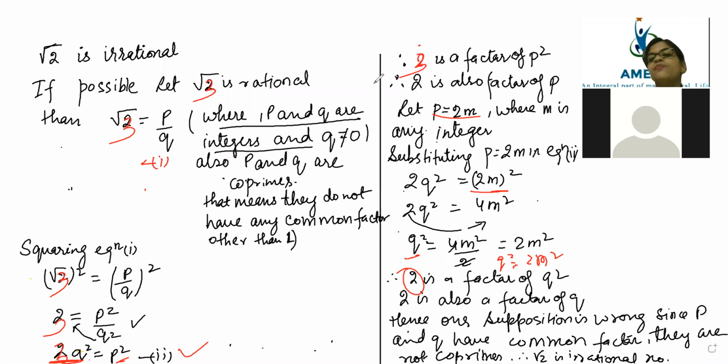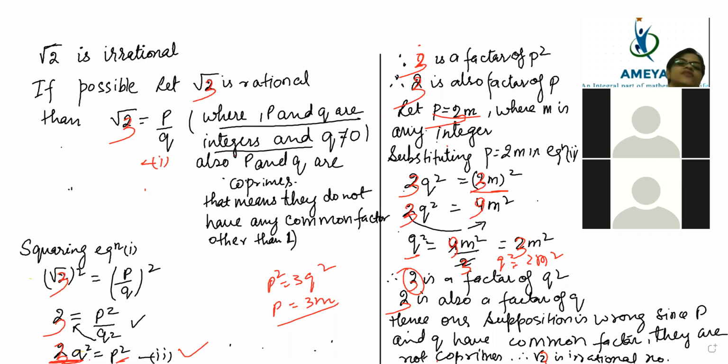So if 3 can divide p square, then 3 can divide p also. Here p square is equal to 3q square, so definitely you are going to take p as 3m. So p is equal to 3m here. Now this one will become 3q square and this one will become 9m square. So this 9 and 3 will divide, and here 3 will come. So now what is the common factor? 3 is a common factor of p and q square. Then 3 is also a common factor for q. That means our supposition is wrong. Root 3 is an irrational number.